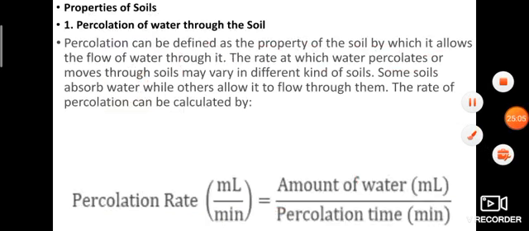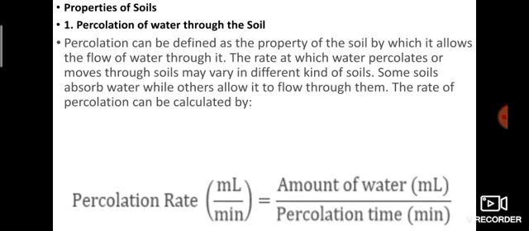Okay, dears. Till now we discussed what is soil, then formation of soil, what are the layers of soil, then types of soil. We discussed the four things. Now we will discuss the properties of soil, like acids and bases. Soil also has some properties. How do you find out whether this is a good soil? We use soil for many purposes, so it depends on their properties.